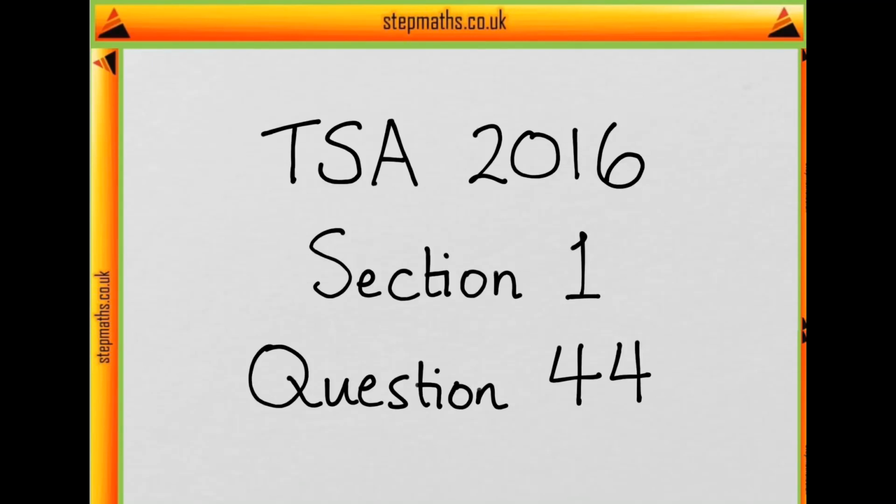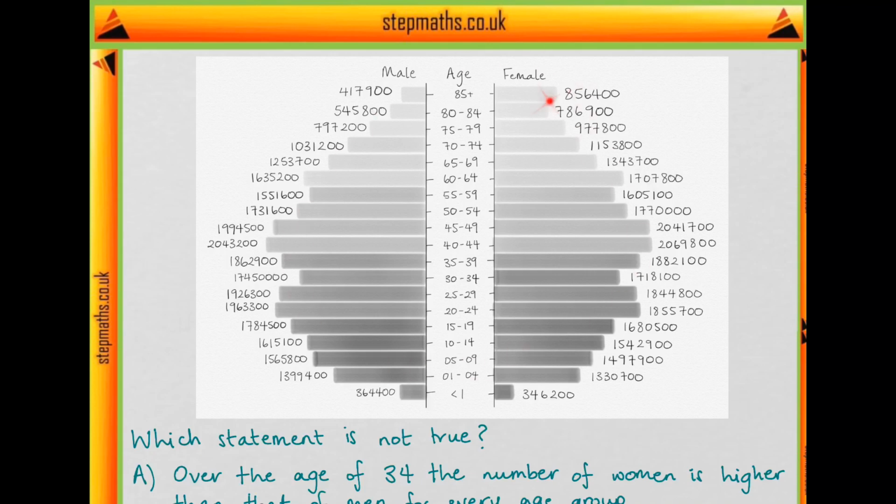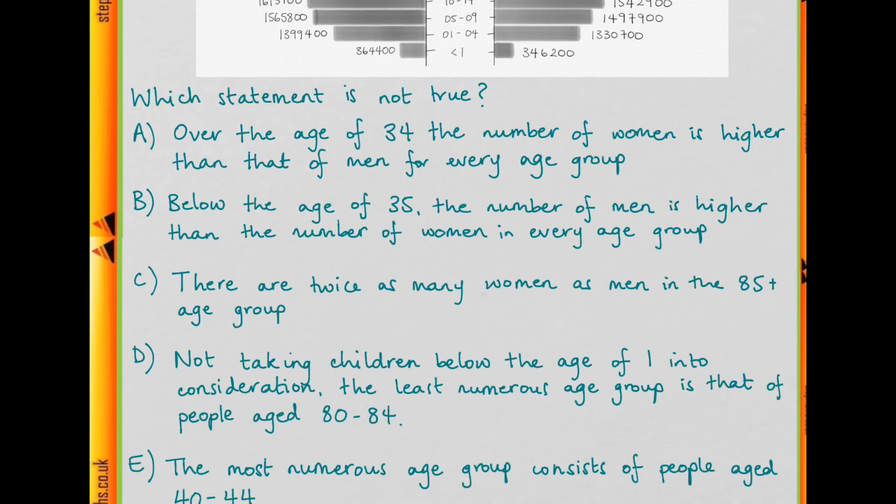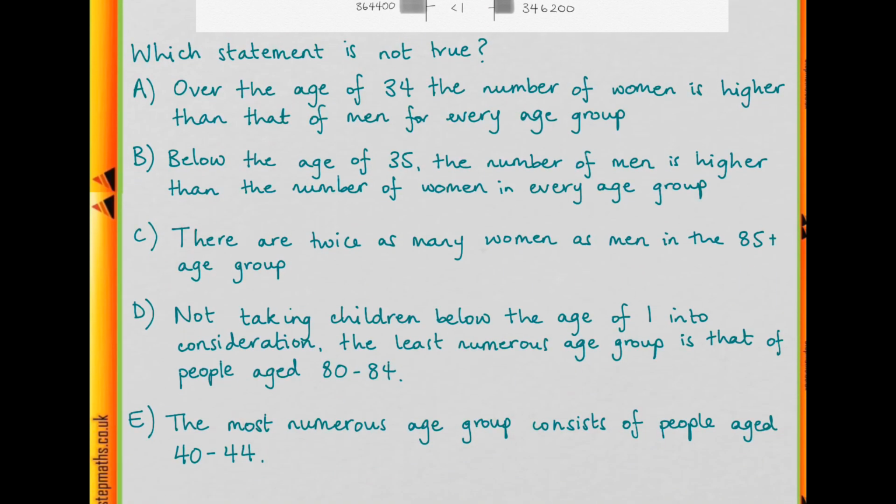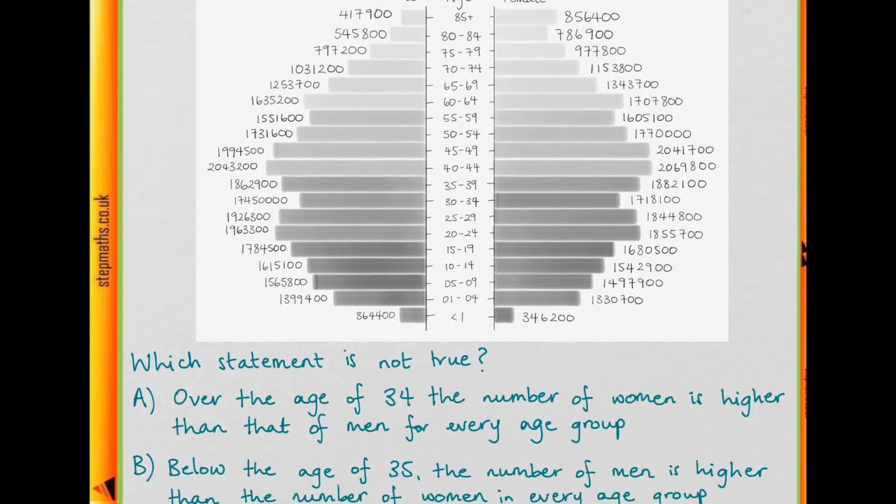Hi, this is question 44 in section 1 of TSA 2016. So we've been given this population pyramid and we want to know which of these following statements is not true. Okay, so if we just go through them and see if they're true or not.